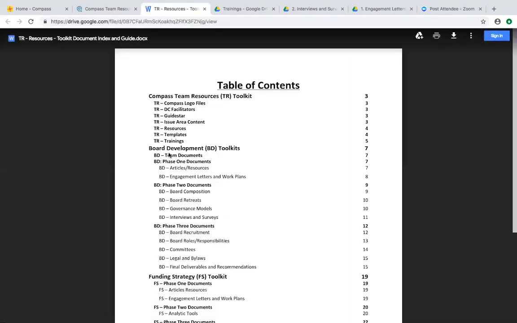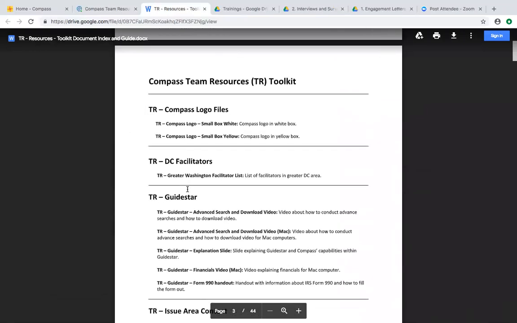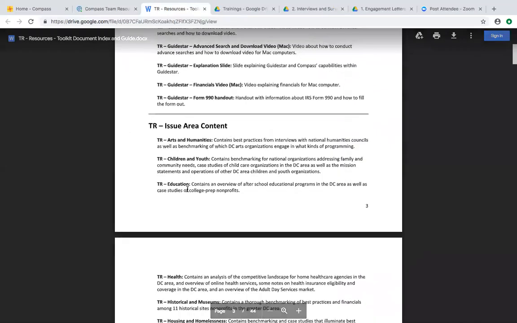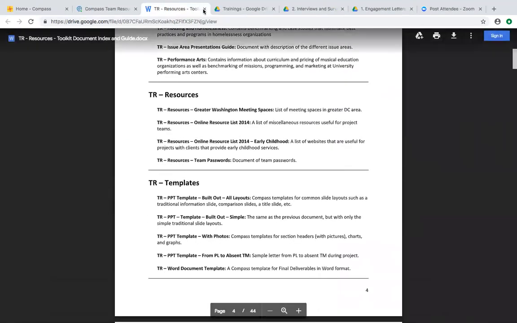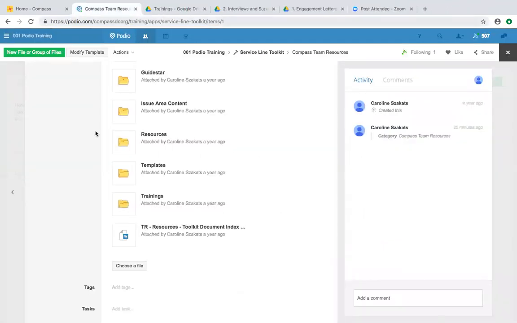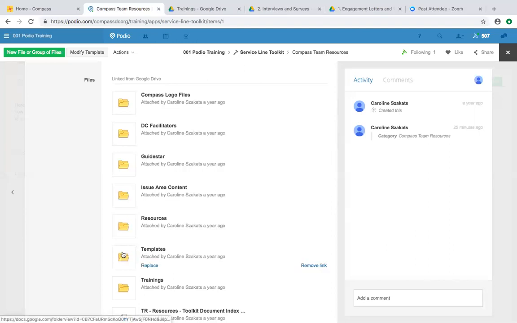Another thing here is the document index. This basically has an index of all of our files. It'll provide a little explanation of what's in there, as well as what it's called, and that can be useful to start narrowing down what you need to look for in the service line toolkit. We also have some templates if you want a template for your PowerPoint presentations, some more information on GuideStar, as well as all of our logo files if you need to use our logo for anything.